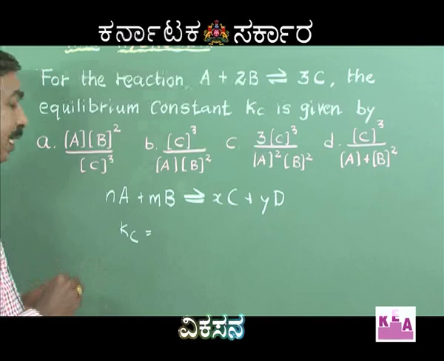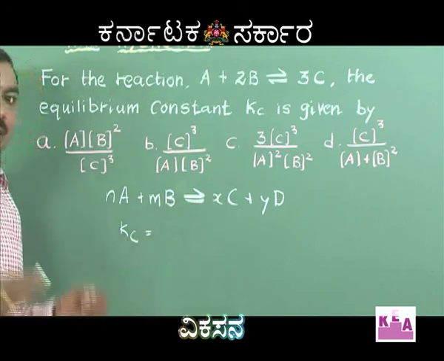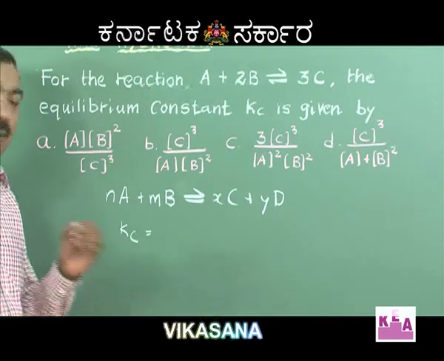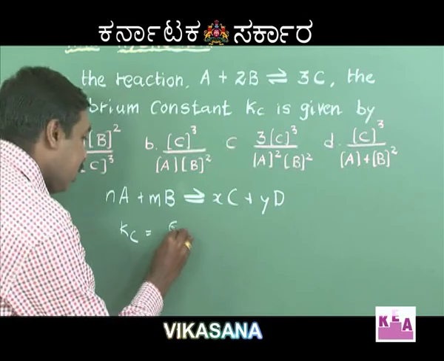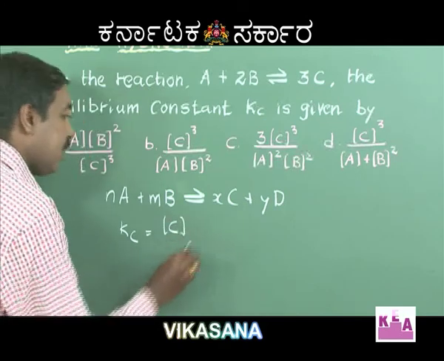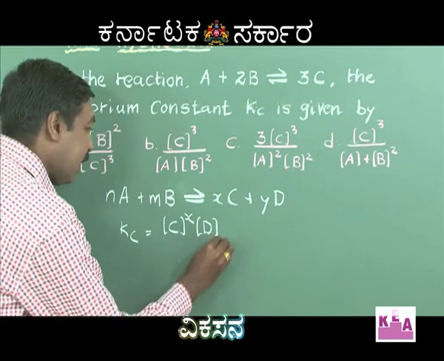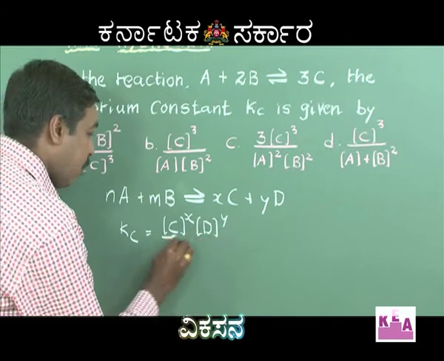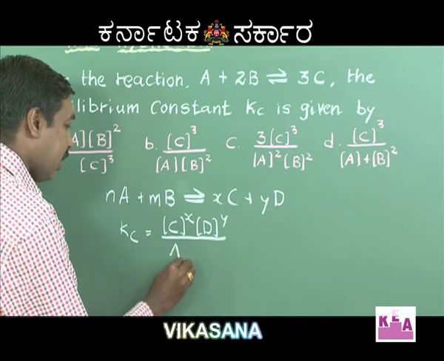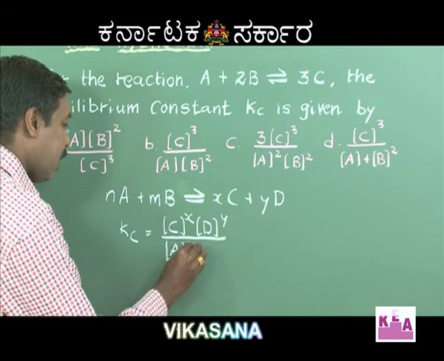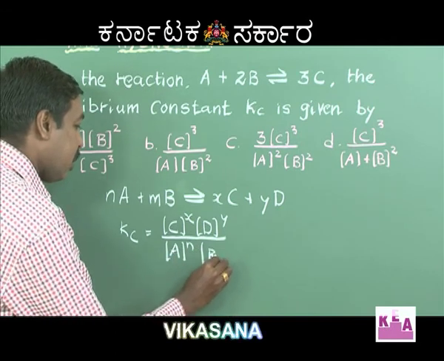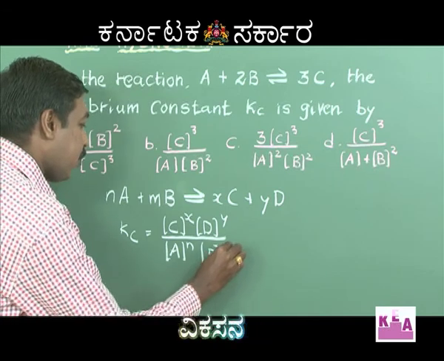Meaning, I write it like this. First I write the concentration of the products. Therefore, I write concentration of C to the power of x, concentration of D to the power of y divided by concentration of A to the power of n, concentration of B to the power of m.